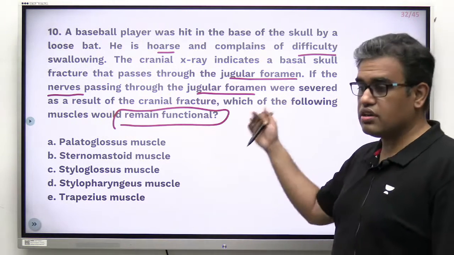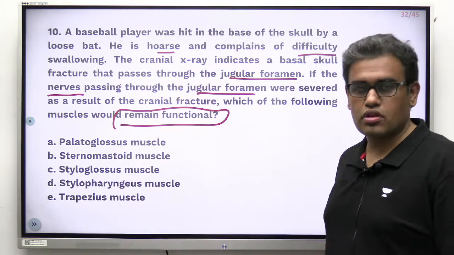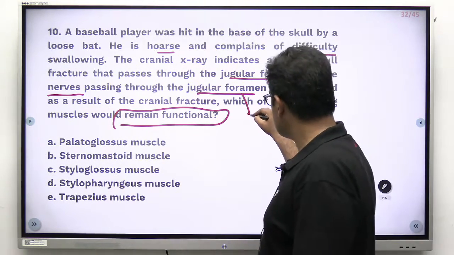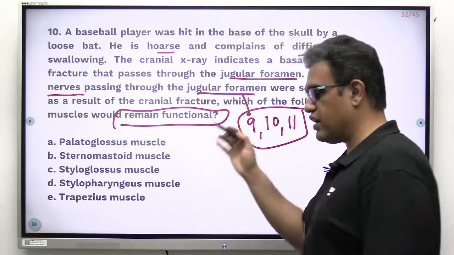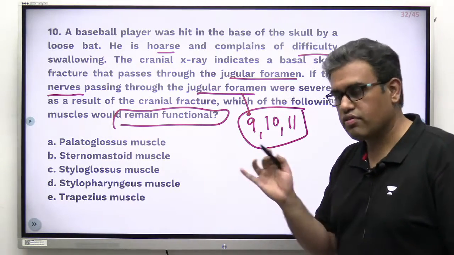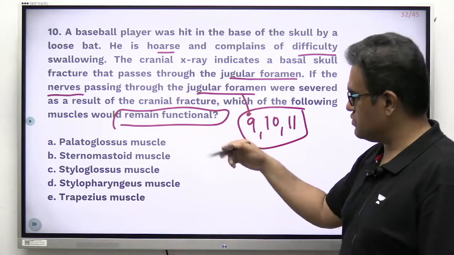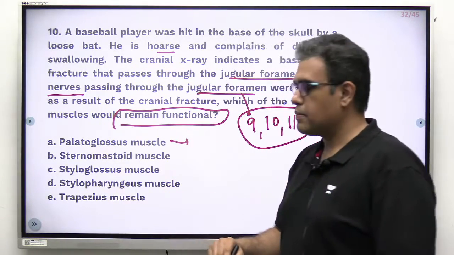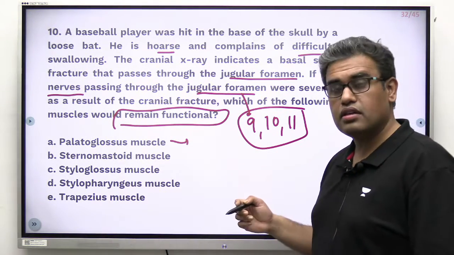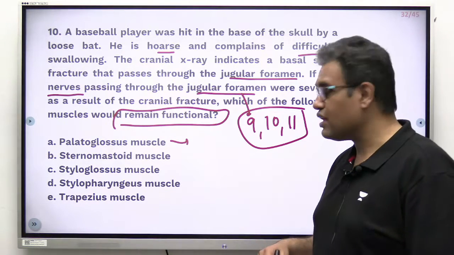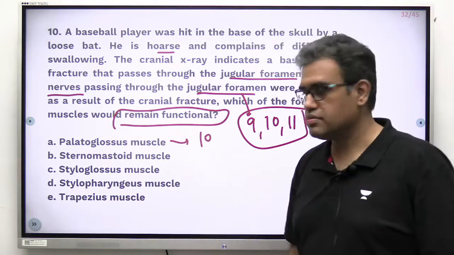Palatoglossus. The jugular foramen is present close to the base of the skull. The nerves that pass through the jugular foramen are the 9th, 10th, and 11th. That is what we should know, basics of head and neck, cranial foramina. They are asking which muscle would remain functional if these nerves are damaged. Palatoglossus is a muscle of the tongue and also a muscle of the soft palate, supplied by the 10th nerve, through the pharyngeal plexus.